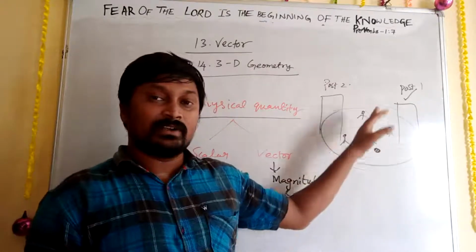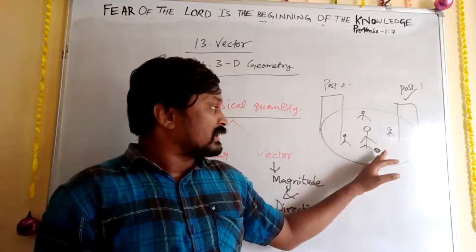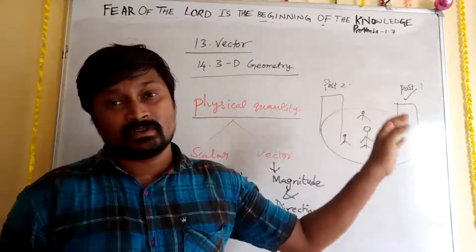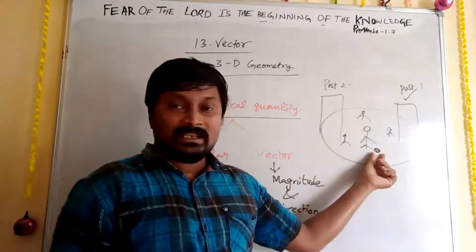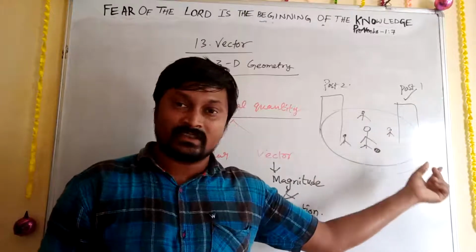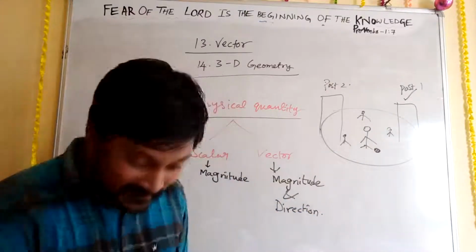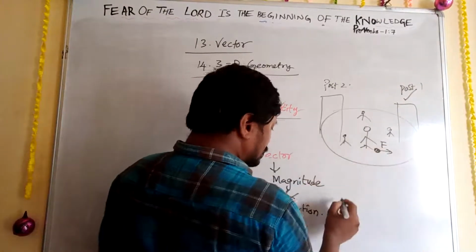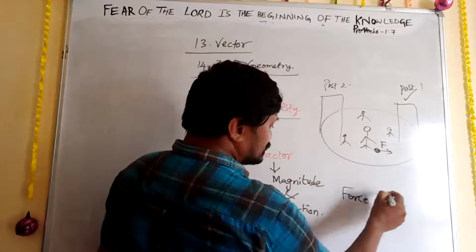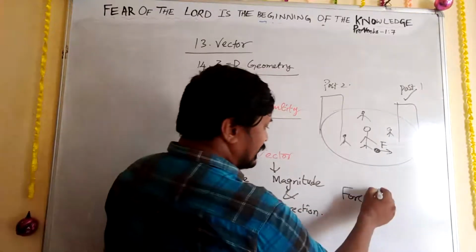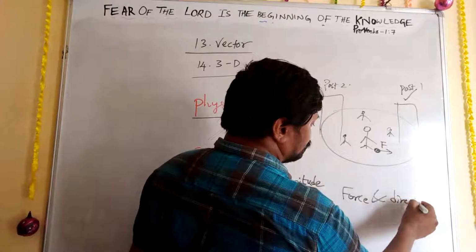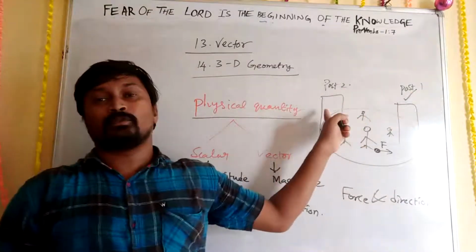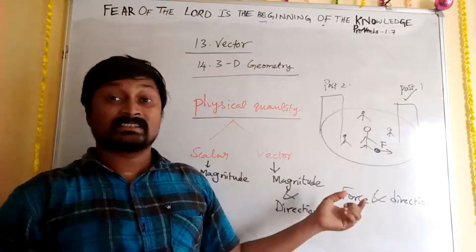So from this what we understood, the person who kicked the ball, according to the situation, according to his goal, post number one or post number two where he is going to get the goal, according to that he has to decide and kick the ball. Okay. So for that, what would be required? A force is required. So here it is force and then direction. That direction will be according to post number one or post number two, which was the teammate's goal.